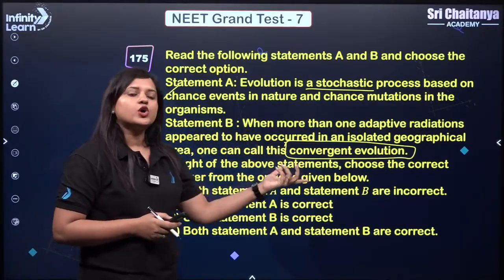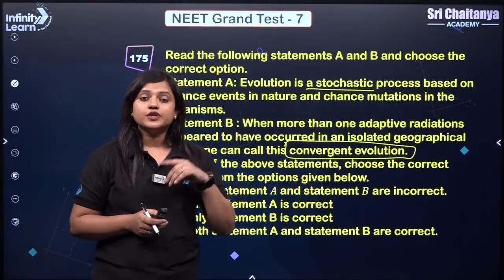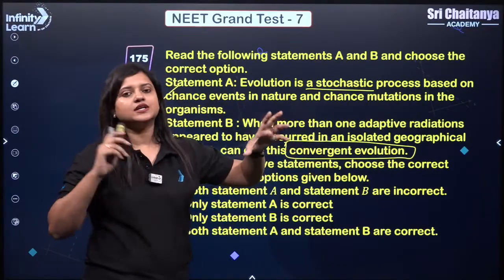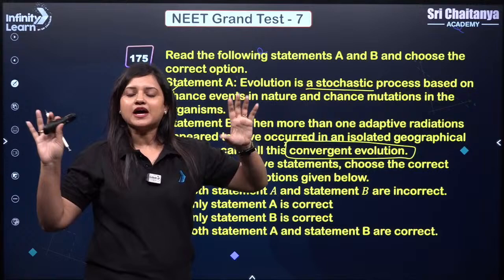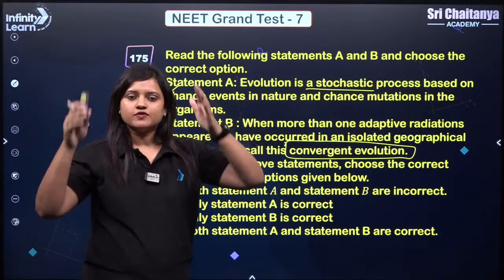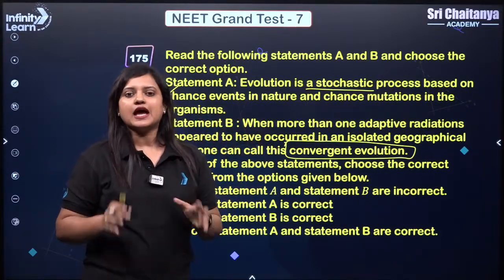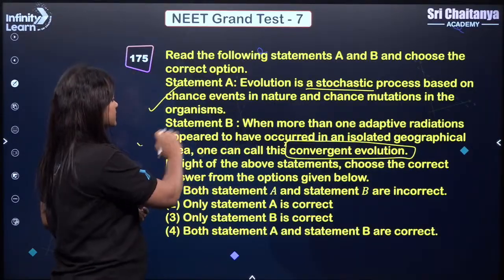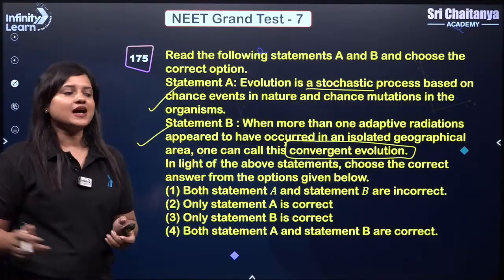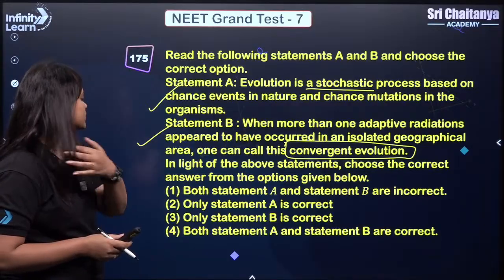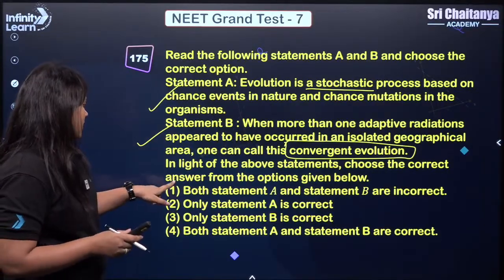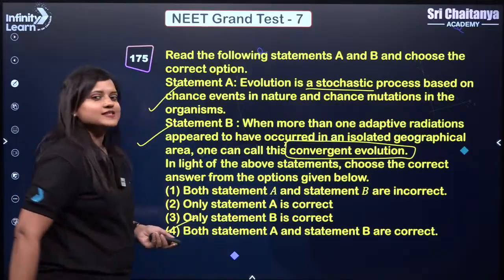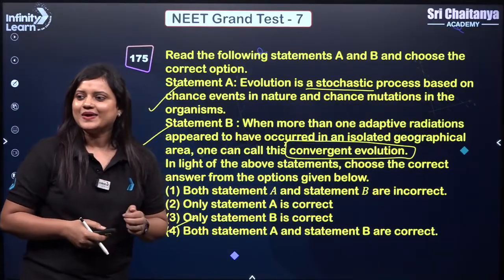Okay, so when we talk about convergent evolution, if you recall the adaptive radiation in the placental mammals and the adaptive radiation in the marsupials. Okay, so we call it as convergent evolution or parallel evolution. So definitely this is correct. Okay, so both the statements A and B are correct. So answer is 4. Okay.